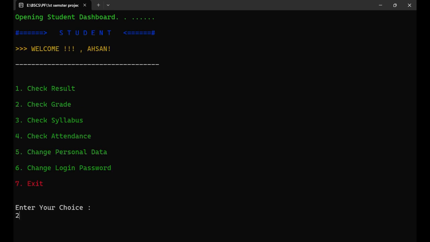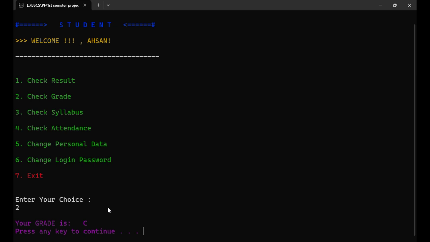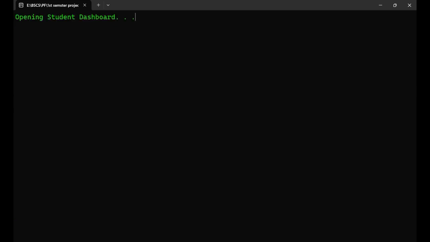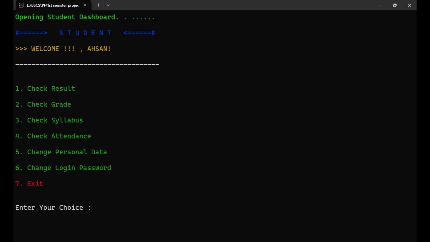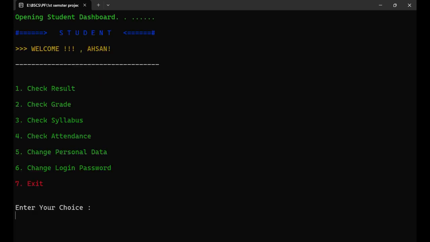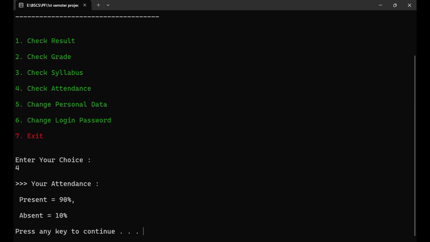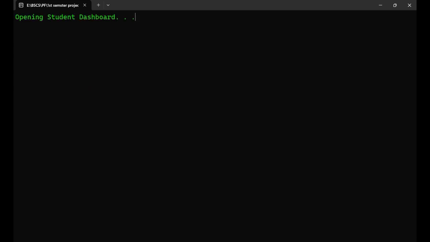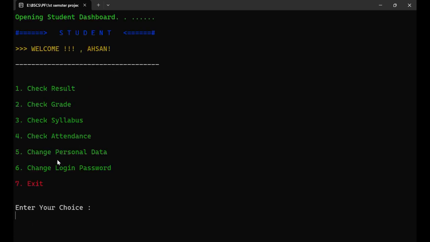Here I can use 2 to check my grade. SN has got C grade. Not bad. So again I will press enter. Here I can also check my syllabus: English, math, science, second language, and computer. Again I press enter to move back. Here I can also check my attendance. This is the attendance of SN, good attendance, 90%. And you can also change your personal data, like your password and your name.